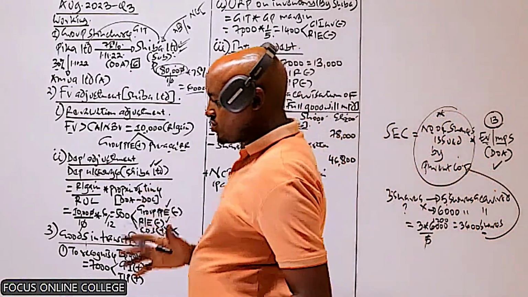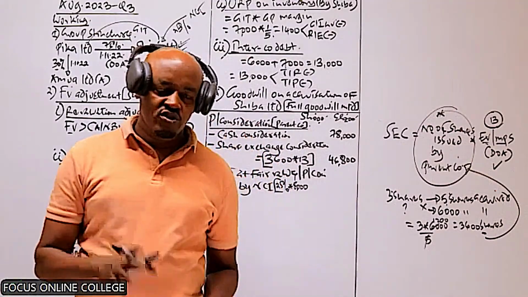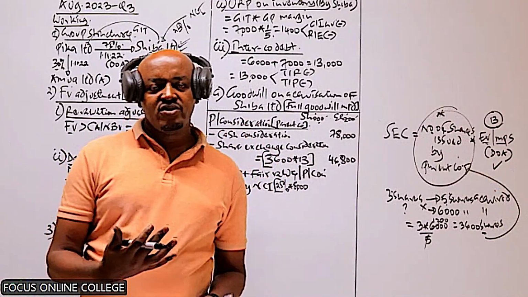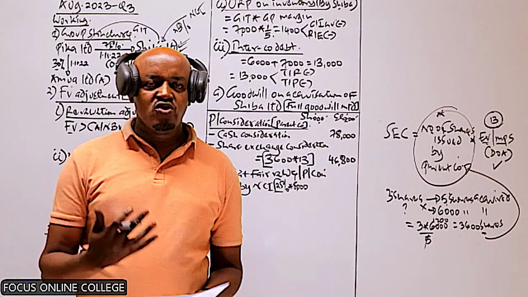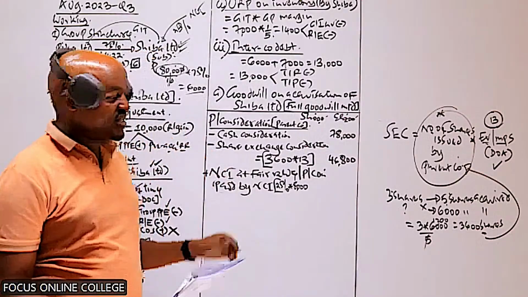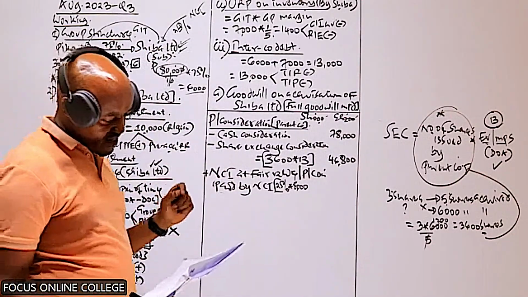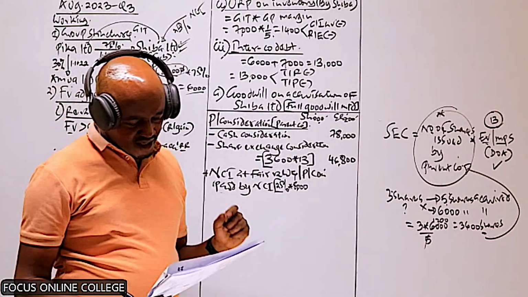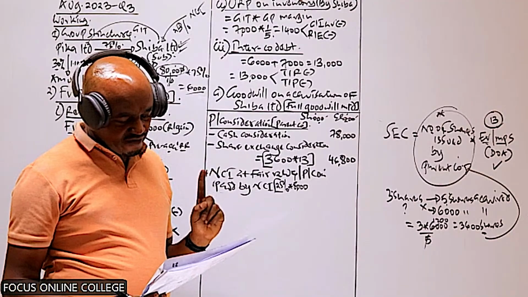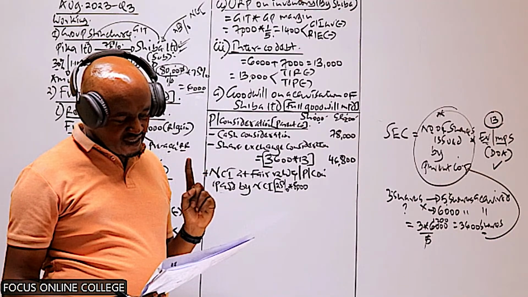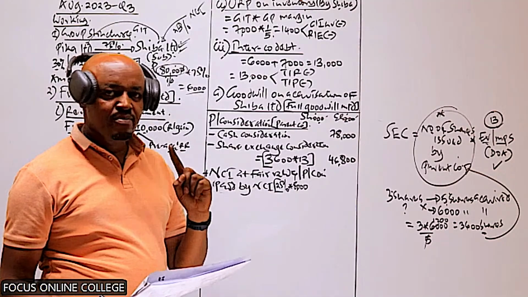So for us to be able to know the amount they paid for those shares, we have to multiply that with the market price of the share on the date the shares were acquired, the date of acquisition. Now, if you go back to point number 3, the last sentence, we are told for this purpose, the directors of Pika Limited considered Shiba Limited share price of shillings 12 per share to be appropriate.